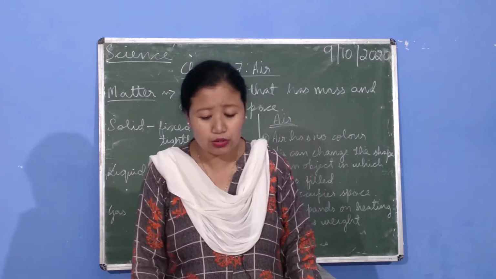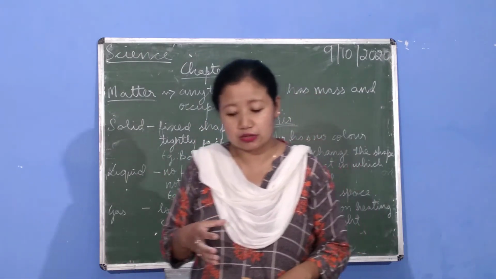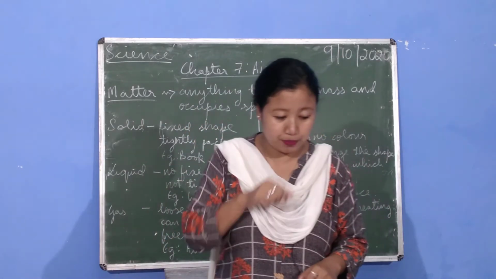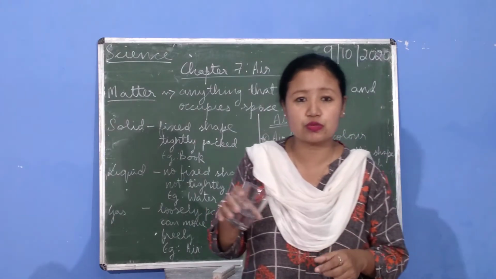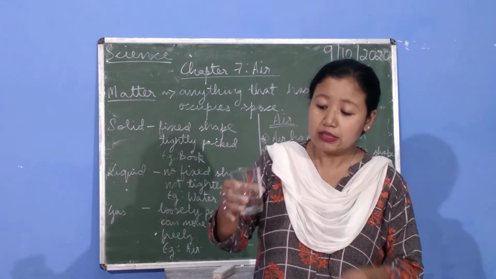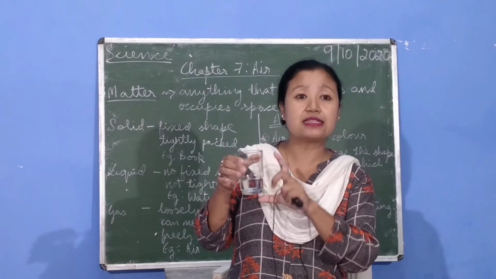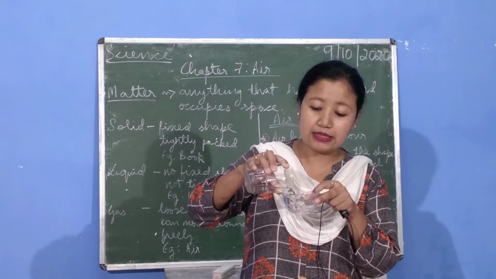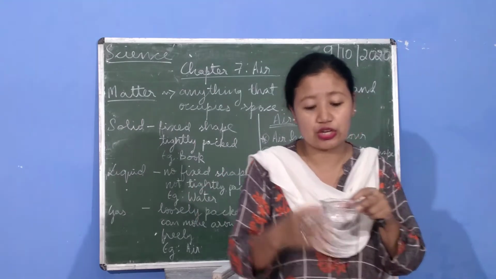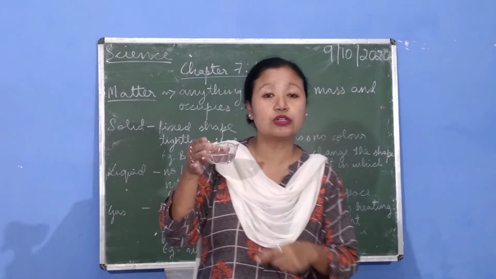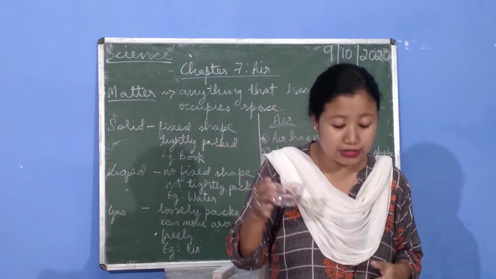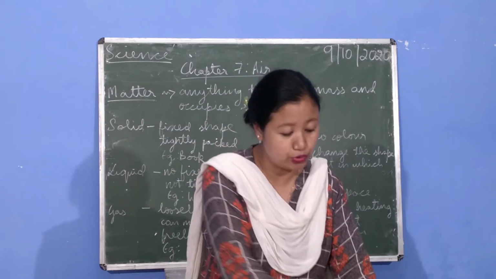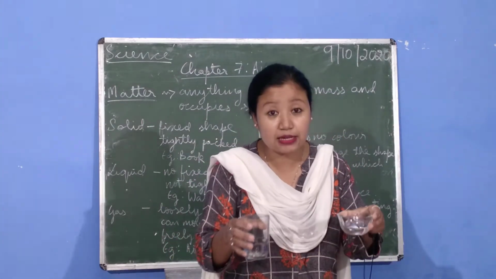Now liquid, the particles are not tightly packed, so they do not have a fixed shape. Examples: water, juice, milk, and all. Now this water has taken the shape of this glass. If I pour it in this bowl, it will take the shape of this bowl. So water does not have a fixed shape. It will take the shape of the container in which it is poured. I hope you can see. You can try it at home also.